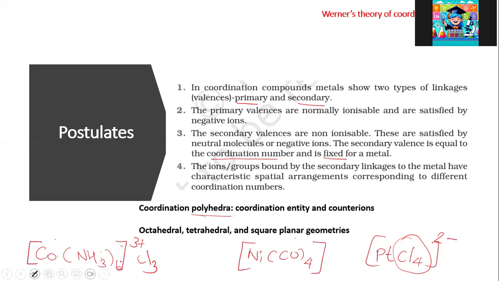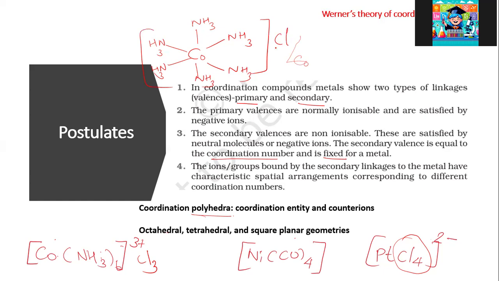This complex has an octahedral geometry. Here, cobalt is attached to 6 NH3 groups, and the 6 NH3s are at the corners of it. This way only the six groups can go and attach to the cobalt. Cobalt has a +3, that means there are 3 Cl ions.